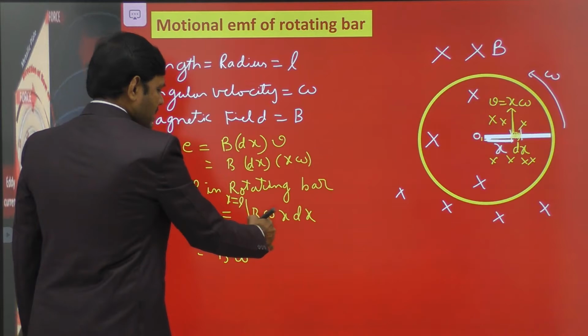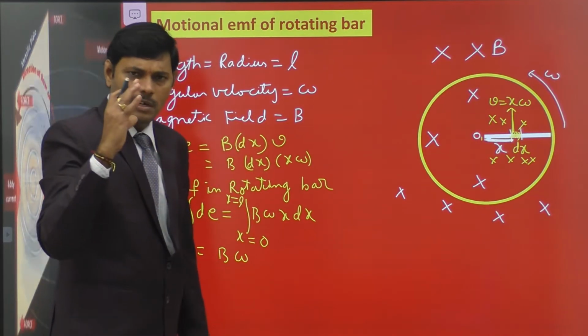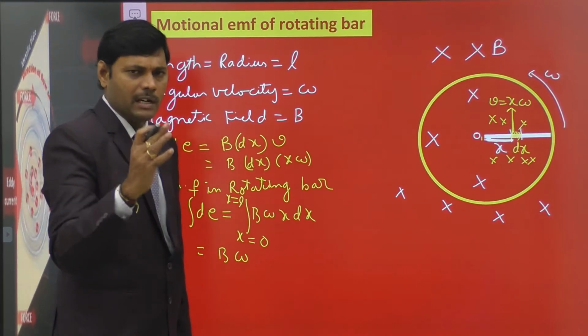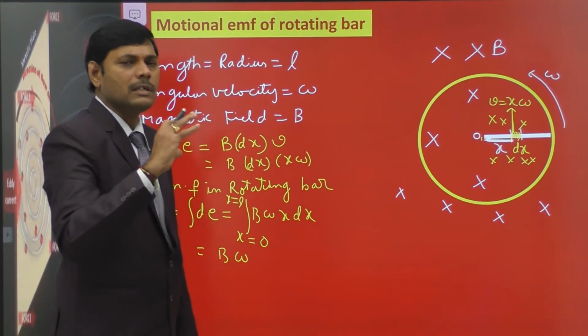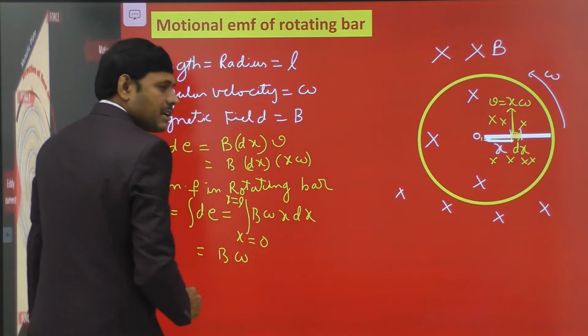B omega is constant. The magnetic field directed into the board is uniform and constant, and omega is also the uniform angular velocity of the rotating bar. So B omega are independent of the element length, and they are kept outside the integration.